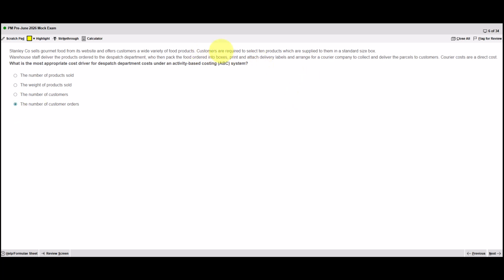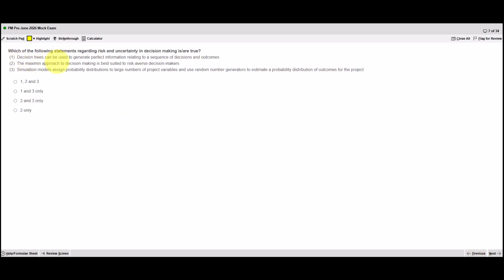This is the correct one because a customer order is what follows this process. So if they place an order, they select 10 products, which goes in the standard box size and goes through this process. If they wanted 2 boxes, they would have to do this twice. So number of orders is the best cost driver given the system we've been given here.